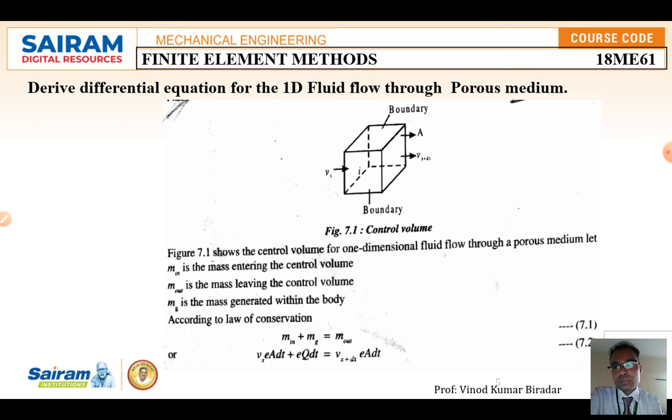Now we are going to derive the differential equation for one dimensional fluid flow through a porous medium. This derivation is very important. In module 4, the second half on fluid flow, many times they ask this derivation.